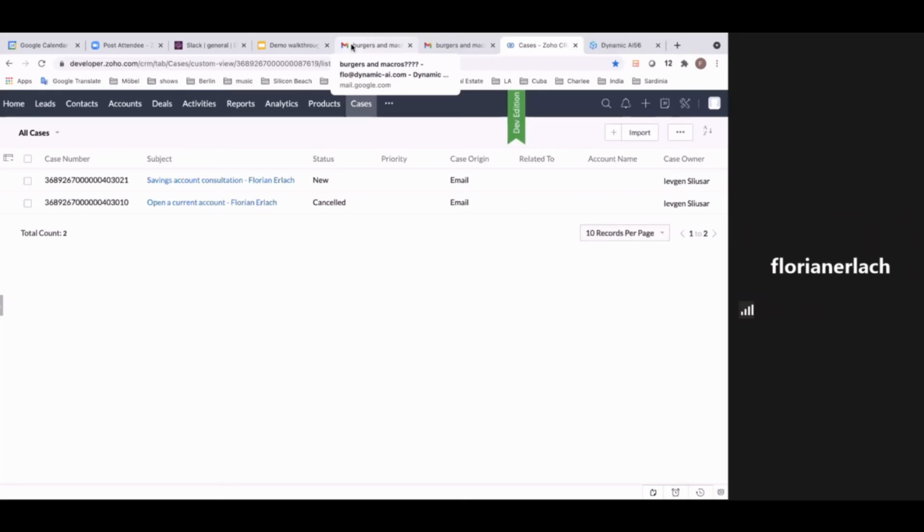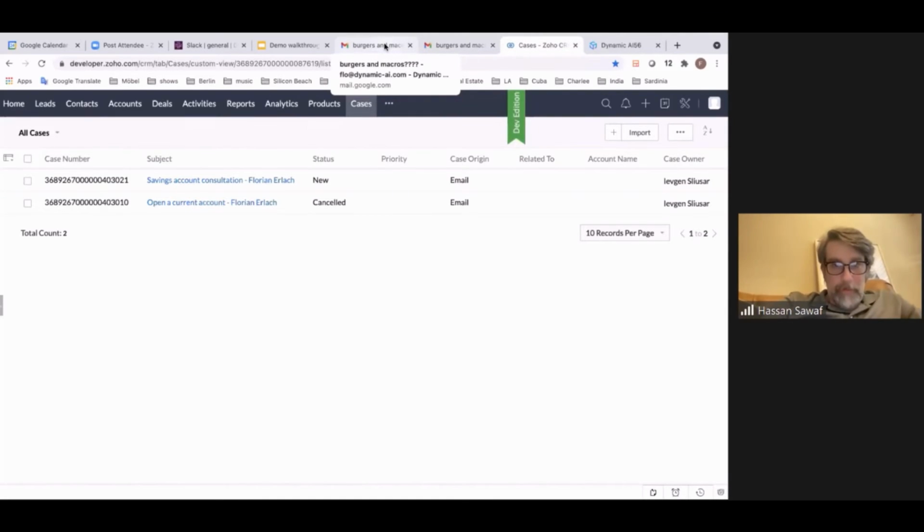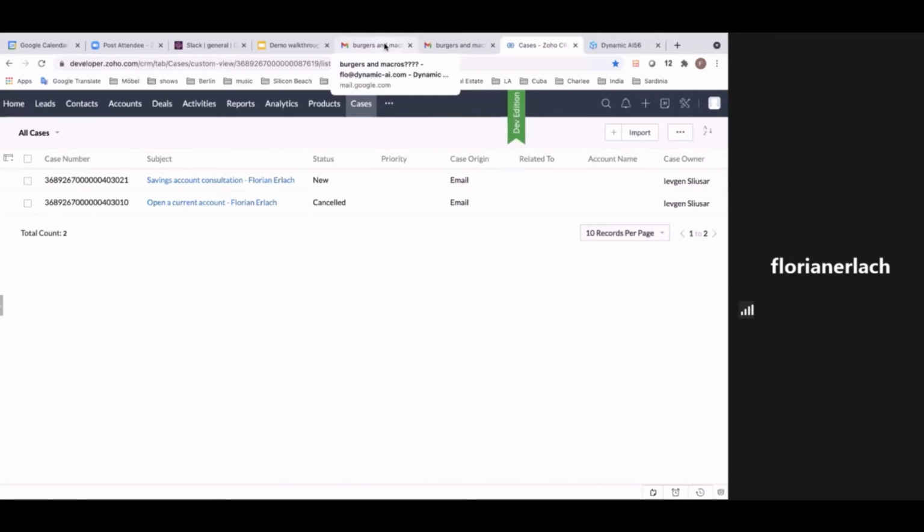Sounds good. Yeah. Only for your knowledge, what you see here is a Zoho CRM, and it's comparable to Salesforce, Microsoft Dynamics, SAP, whatever. This is Zoho, and we have an automation case where we ask for opening a savings or current account. So it is going in the direction of what you proposed: to show how it retrieves data, how it manages data, how it goes along ontology paths, all these things. But for this, we need a little bit more time, I think.